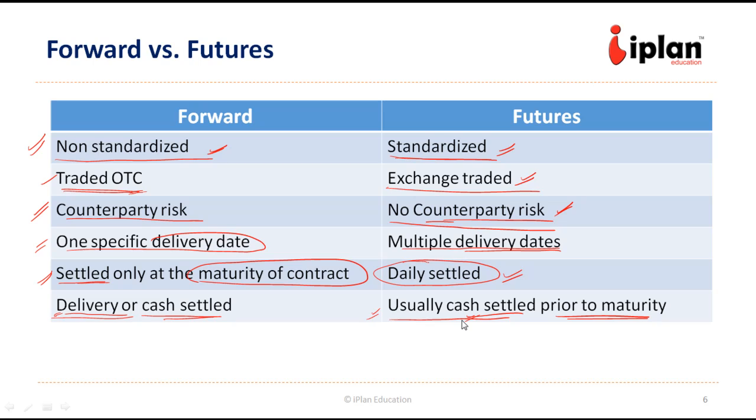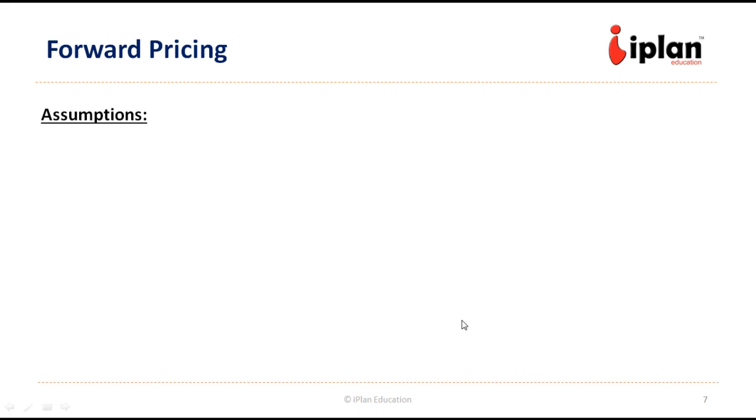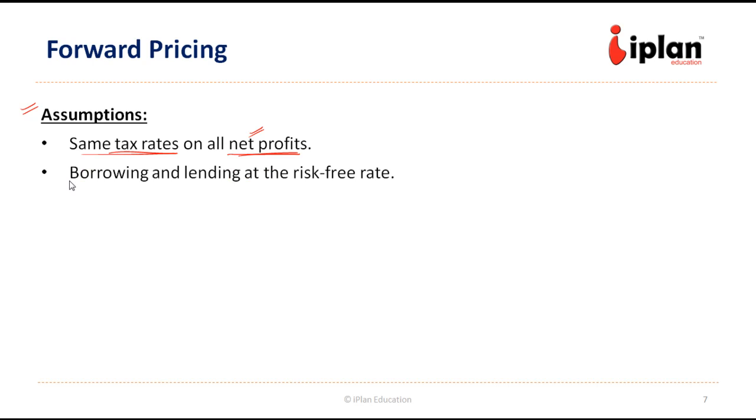Now let us look at the pricing of the forward contract. Let us look at the assumptions first. First assumption is that there is going to be the same tax rate on all net profits. We are not treating capital gains or yield gains differently here. Then we are assuming all the borrowing or lending is happening at the risk-free rate. Though it may not be practical, that is the assumption we are going to take while pricing the forward contract.